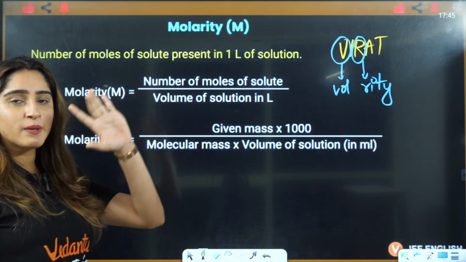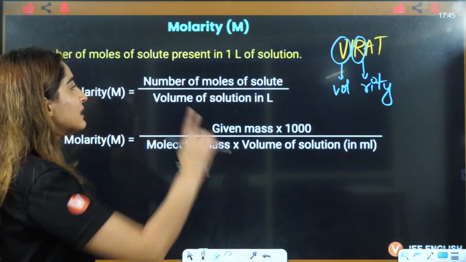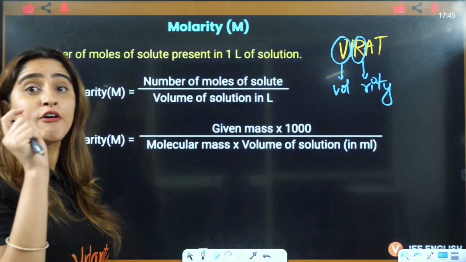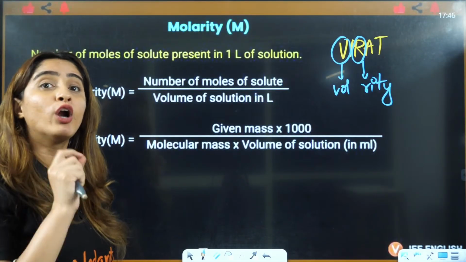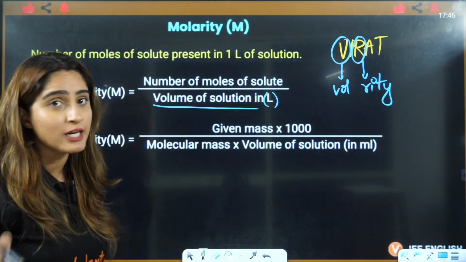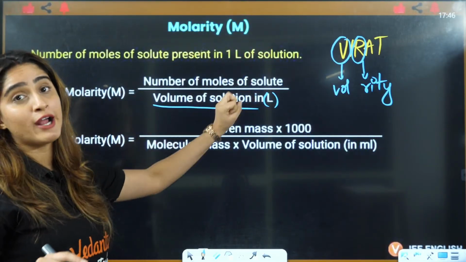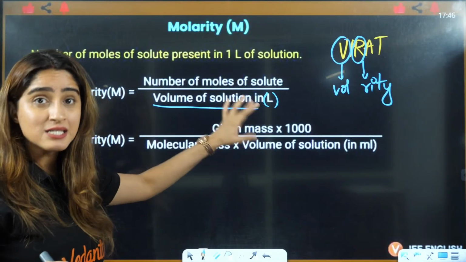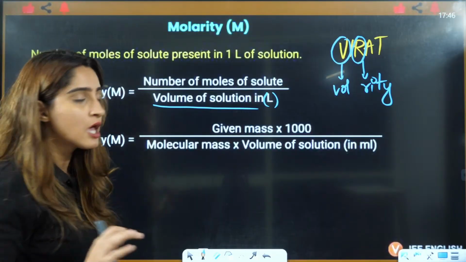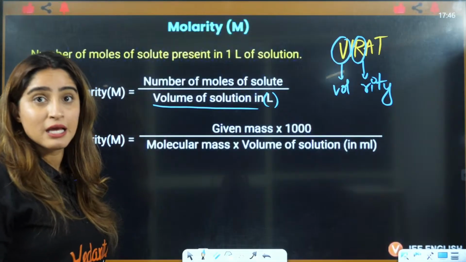Now, this you can remember because usually students get confused about which was volume 1, which was weight 1. In this case, it is the same as molality. It's just that in place of weight of solvent, you will write volume of solution, and that too will be in liters, not in milliliters. So molarity is number of moles of solute divided by volume of solution in liters, and we know that number of moles of solute is given mass by molecular mass. So that is given mass by molecular mass, volume of solution in liters.